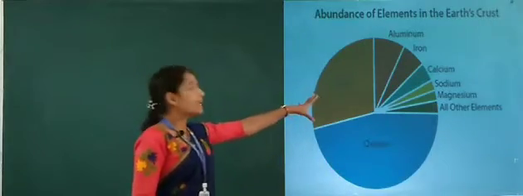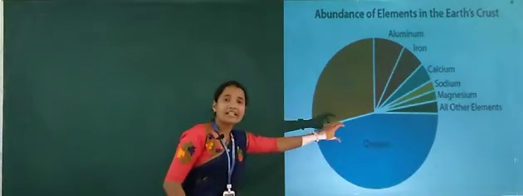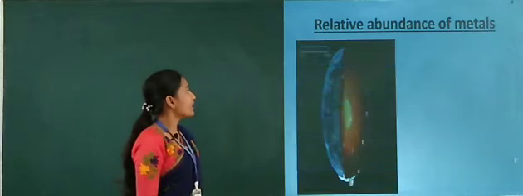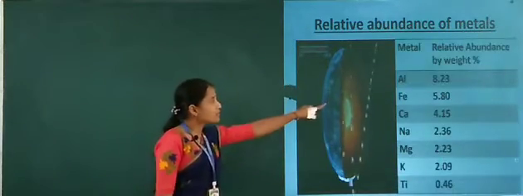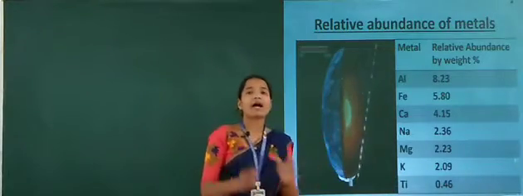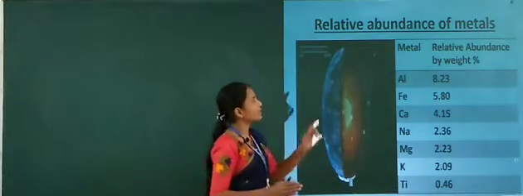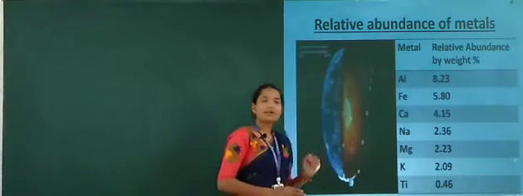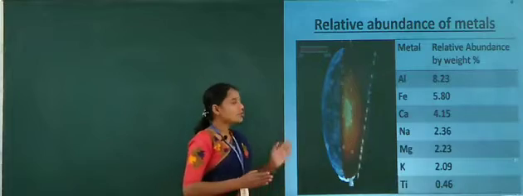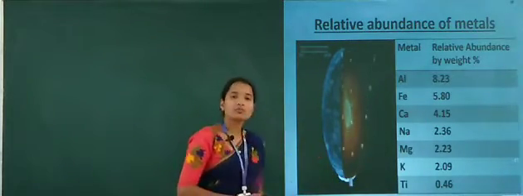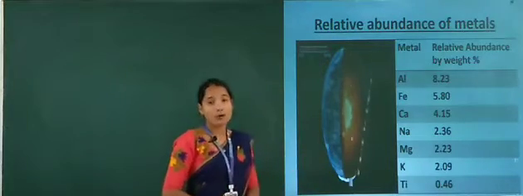For metals, by weight percentage, aluminium is 8.23, iron 5.80, calcium 4.15, sodium 2.36, magnesium 2.23, potassium 2.09, titanium 0.46.